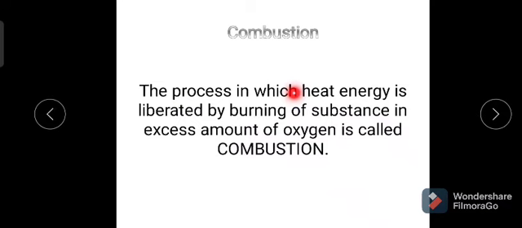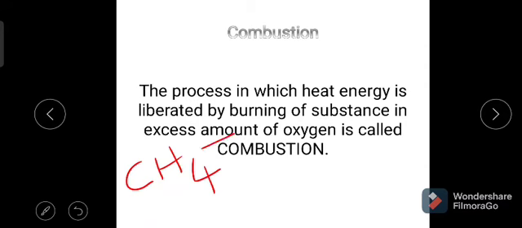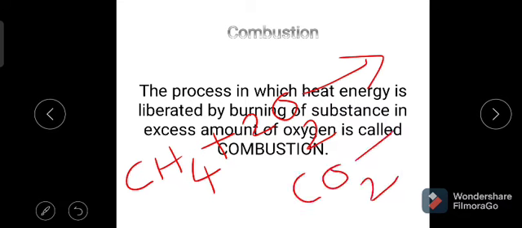Let us see one example for this. If we take methane as a carbon compound, this is a fuel. On combustion, in the presence of oxygen, it produces carbon dioxide and water molecule with the liberation of some amount of heat.